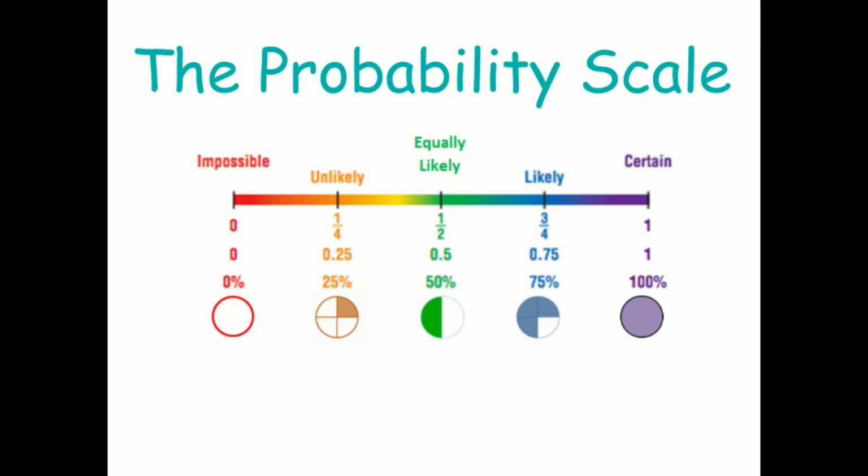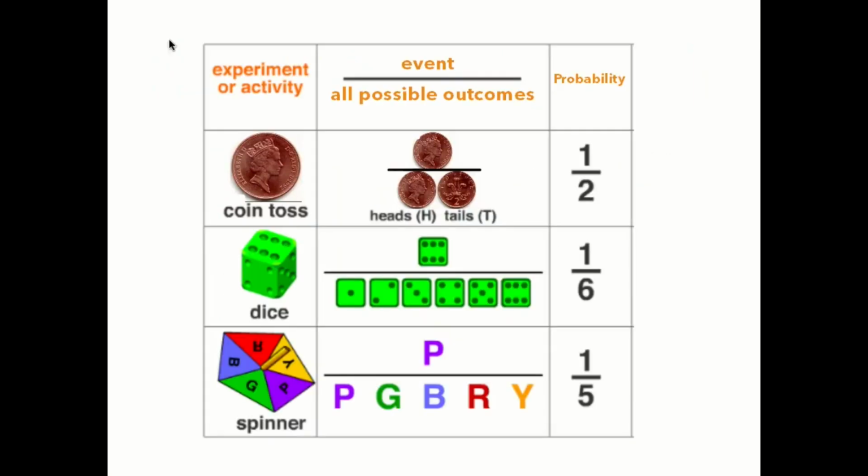So what is the probability or chance of something? How do we write it? Well, we tend to write it as a fraction initially, and then we think about a percentage or a decimal. So that fraction is the event out of all possible outcomes. So let's have a look at the event of a coin landing on heads when you toss it. There is one way that it can land on heads, and there are two possible outcomes, heads or tails. So we say that this is 1 out of 2. And we can write this as a decimal, 0.5, and as a percentage, 50%.